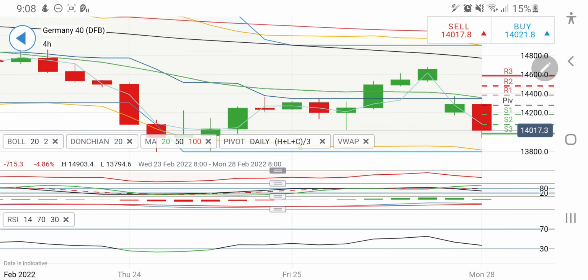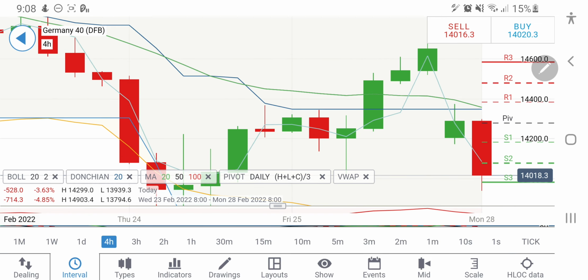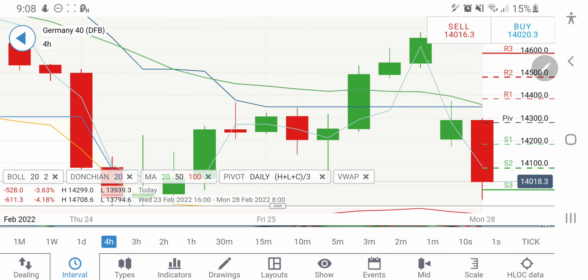Coming back to the 4-hour charts, on the 4-hour charts you can see this level. First of all, there is a gap which needs to be filled. Also there is a resistance at 14,400 levels, and also the candle has started here. So that is why I say any long entries beyond 14,300 levels only, where you can expect it to rise, and probably then 14,400 is the target.